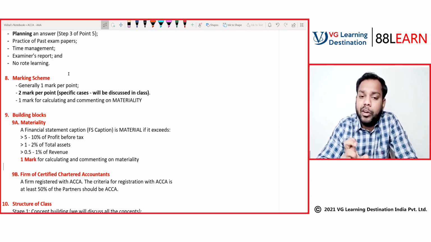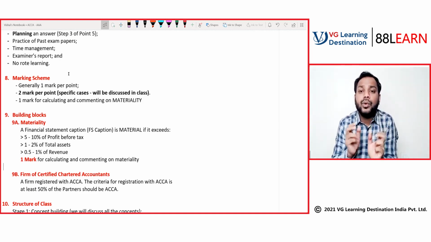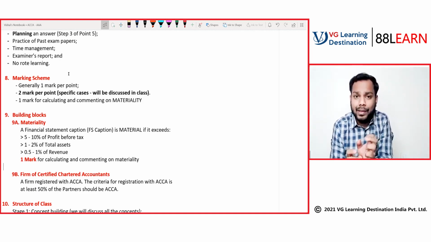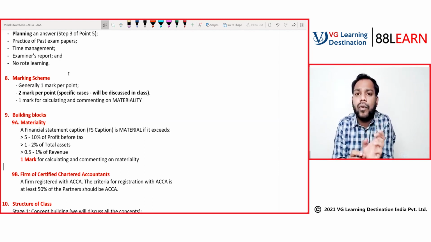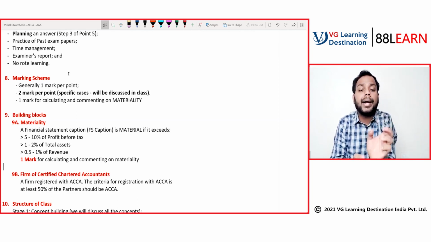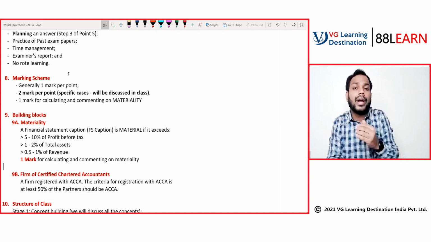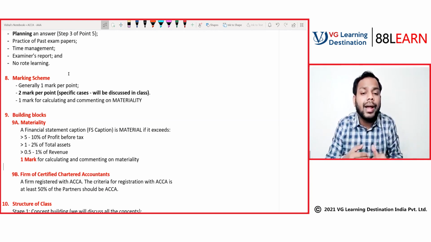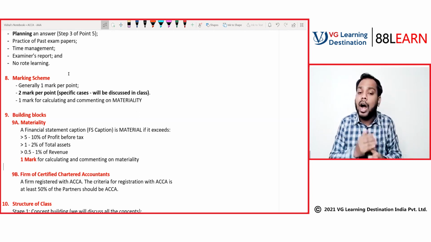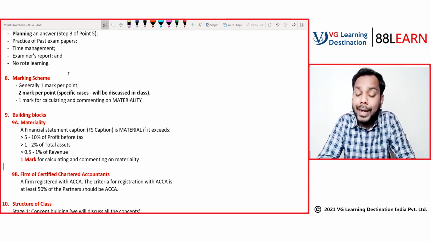Okay, now what is the meaning of materiality? The term materiality is used by the auditor to assess the extent of work that I have to perform in a particular financial statement caption. What is the nature, timing and extent of work that I have to perform in a financial statement caption? How will that be defined? That is defined by the term materiality.